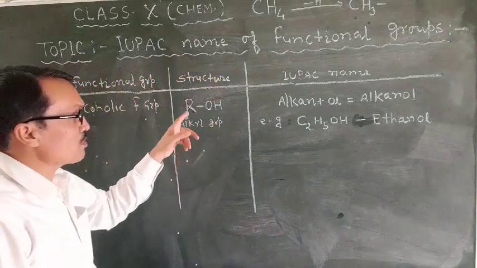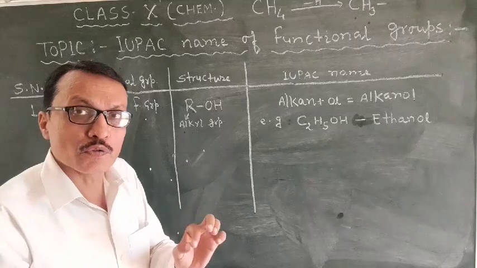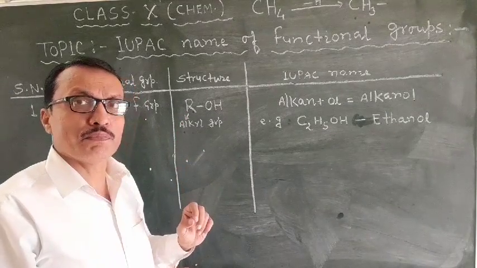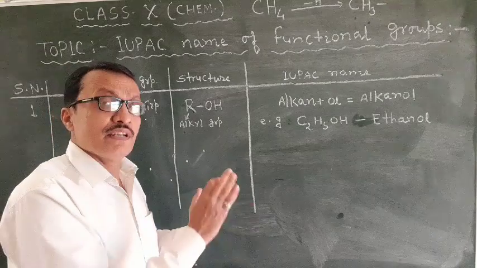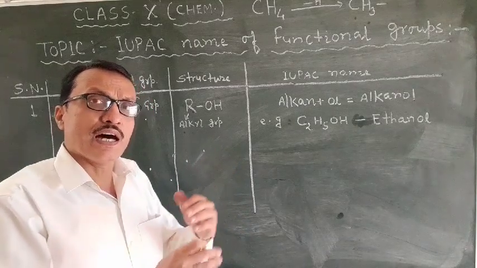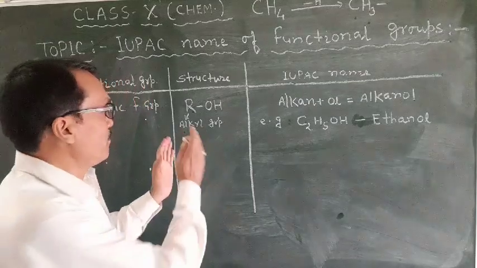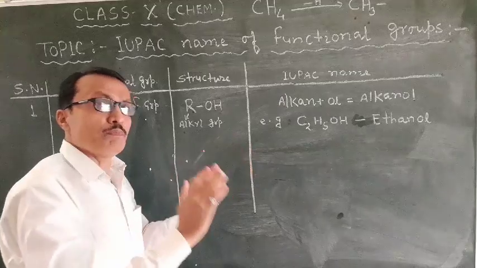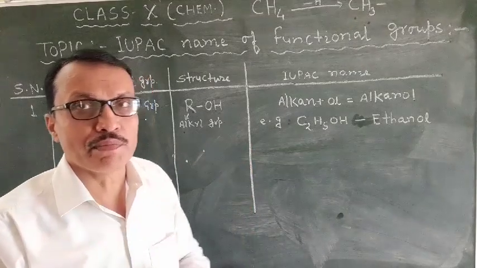So here R will be any alkyl group. Here maybe a CH3 alkyl group, maybe a C2H5 alkyl group, maybe a C3H7 alkyl group. So if with one alkyl group an OH group is present, then this compound is of the alcohol family.